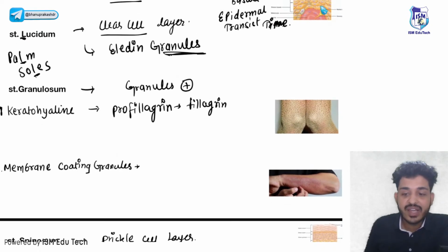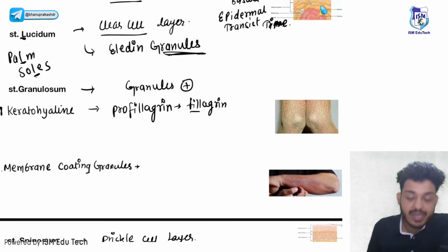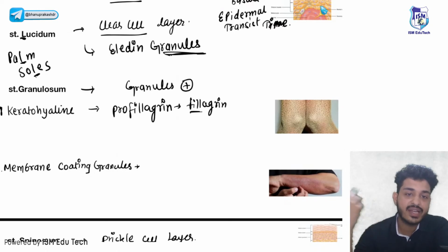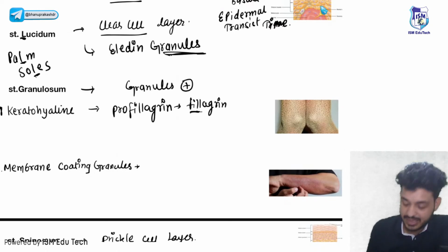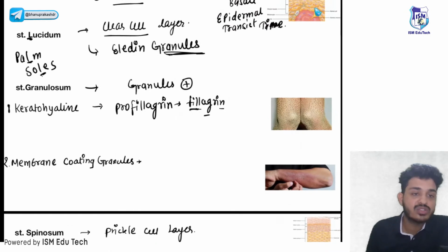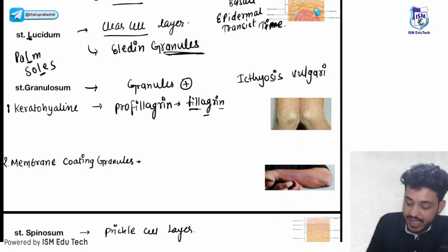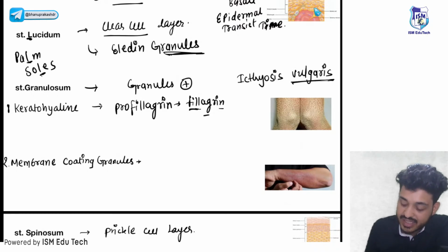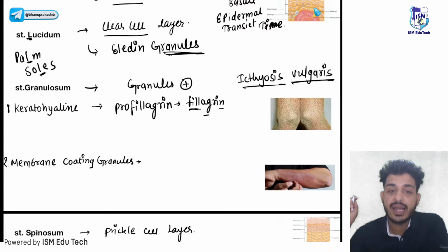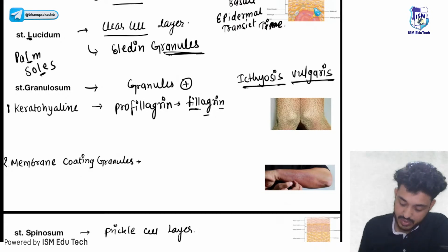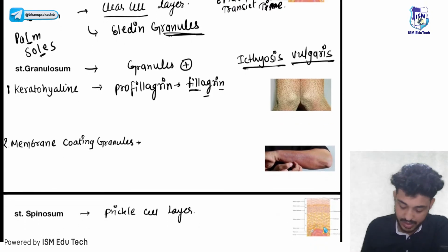Profilagrin will be converted to filagrin. And what is the function of filagrin? It is a filamentous aggregating protein. If there is loss of keratohyaline granules, then a disease occurs that is known as ichthyosis vulgaris. Remember, guys, ichthyosis vulgaris is due to deficiency of keratohyaline granules. Atopic dermatitis can also occur.